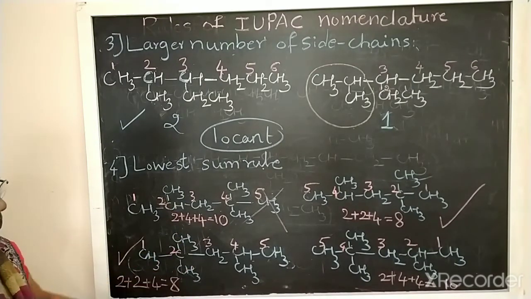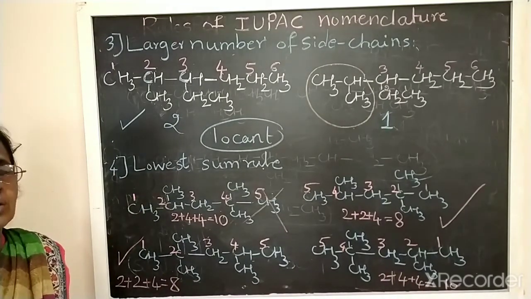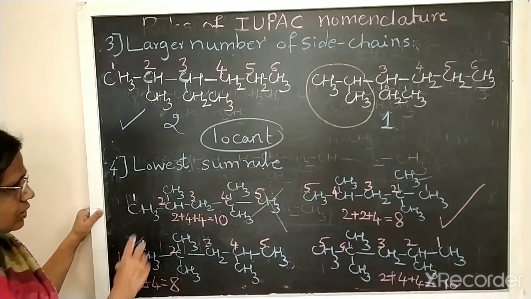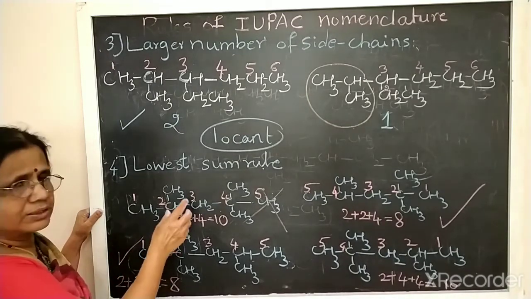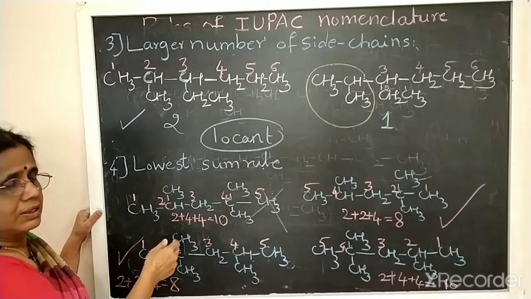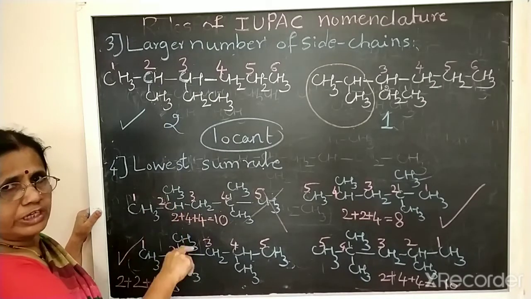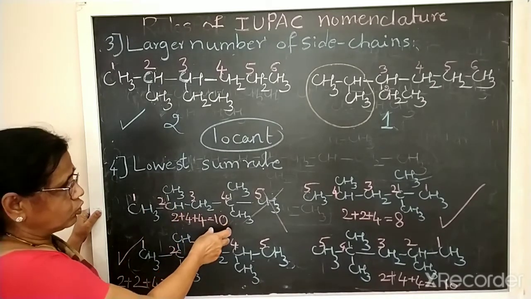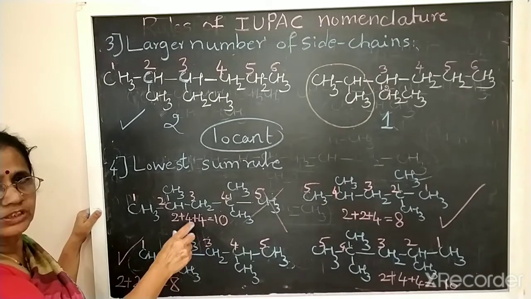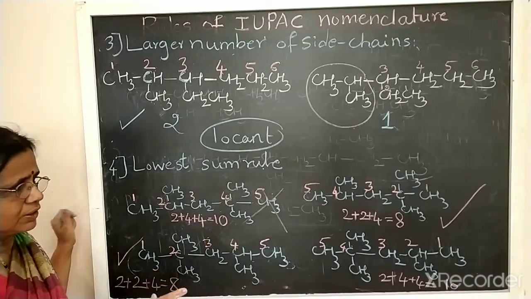Same type of example, I have taken simple examples. Okay. This is the fourth rule, lowest sum rule. It means if we have the substituent groups at the same distance from either side, how to number? In that case we should take the sum of the numbers of the locants. Then the structure which gives the lowest sum should be selected. Okay.